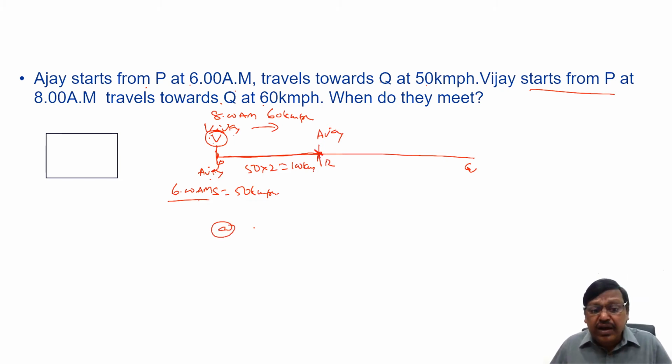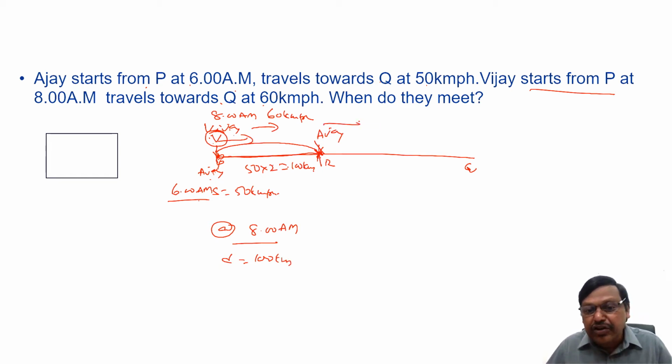Now at 8 o'clock, the distance between Ajay and Vijay, Ajay is here, Vijay is just about to start at 8 o'clock. The distance between them is how much? 100 kilometers. Now Vijay also started going, Ajay is also continuously traveling. So they are both traveling in the same direction. Because they are traveling in the same direction, the speed will be S1 minus S2. That is 60 minus 50, that is 10 kilometers per hour.